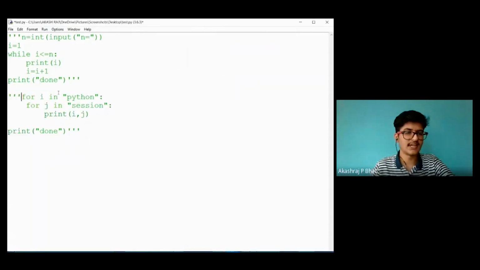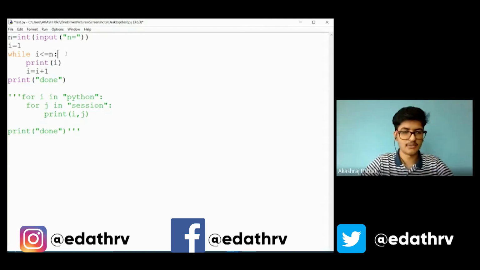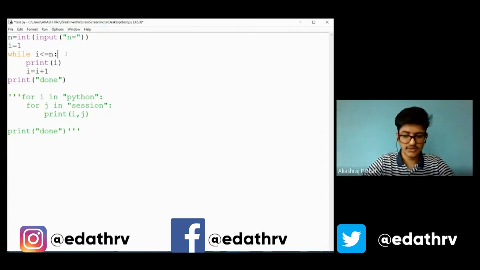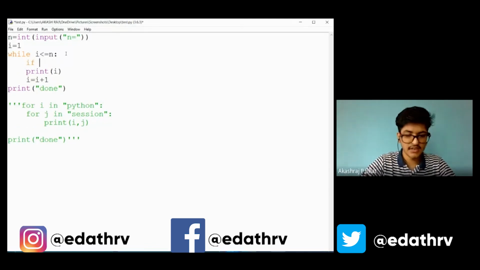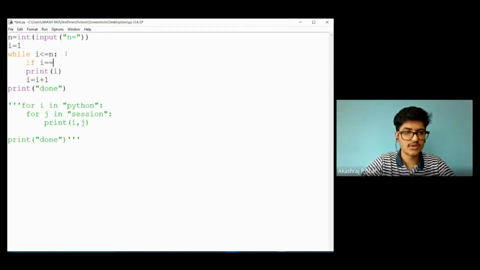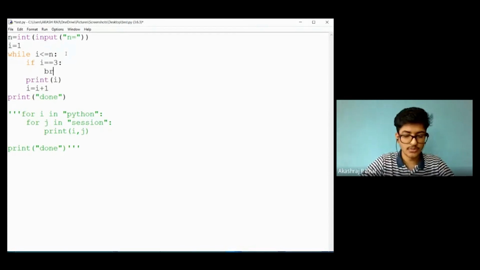Now to understand these loop control statements in a better way, let us take an example for each case. Let us have an example with while itself. Inside while, you can see the same program I used to print n numbers. While i is less than or equal to n, I'll put a condition here: if i is equal to 3, I want the loop to break here. Now let me run this.